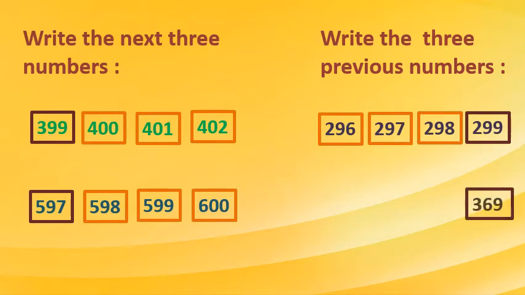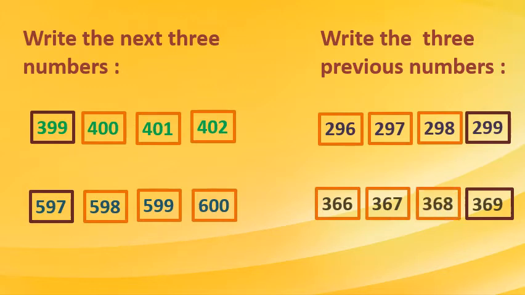Correct? One more is here, 369. Again we have to write 3 previous numbers, that is 366, 367, 368. Got this, students? Here we have written next 3 numbers and previous 3 numbers. This is the revision about 3-digit numbers.